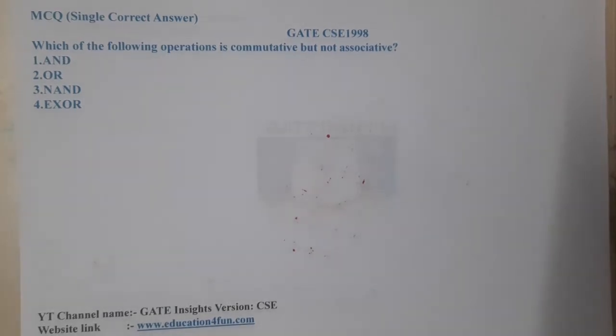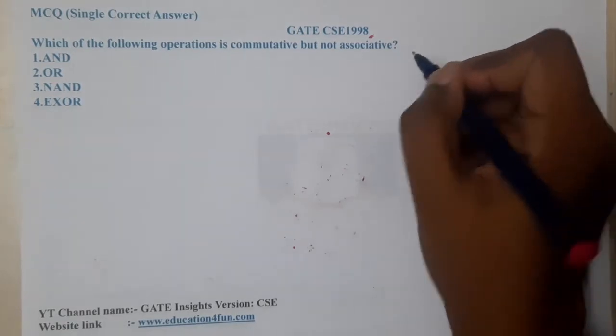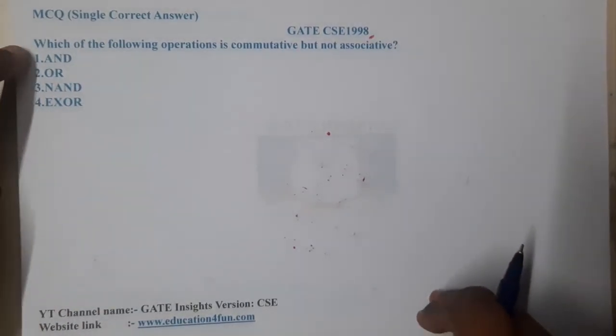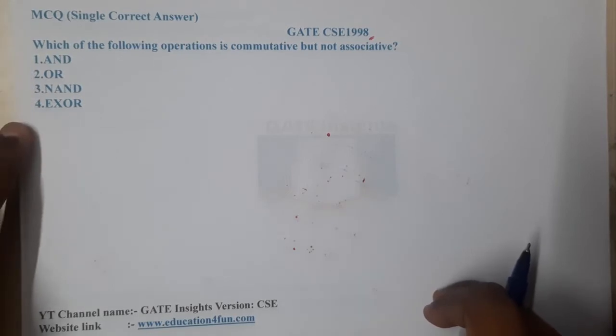In this lecture, let us go through the next question. This question belongs to GATE CSE 1998. The question is, which of the following operations is commutative but not associative? The question is quite simple, guys.